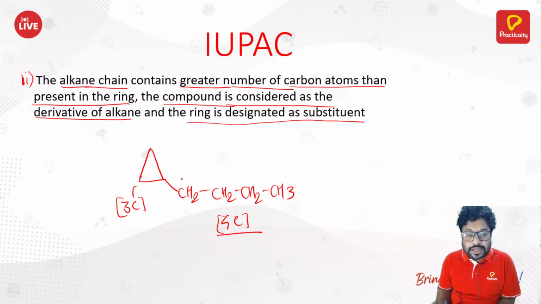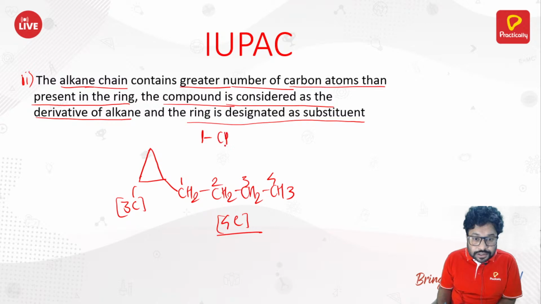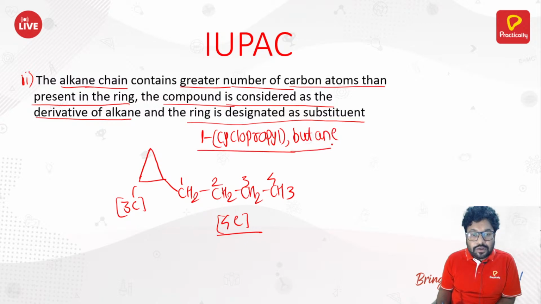Then how would you name this? 1, 2, 3, 4. You would name this as, this is cyclopropane, right? So 1 dash cyclo, propane becomes propyl, right? 1-cyclopropylbutane, just like that.